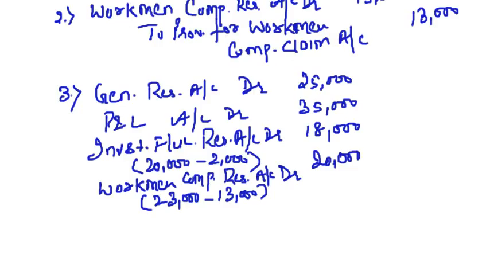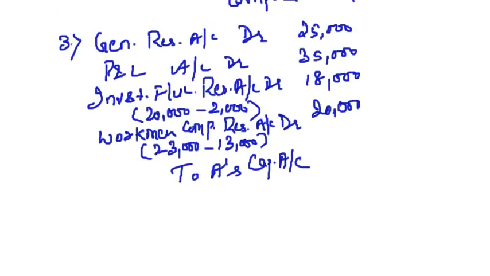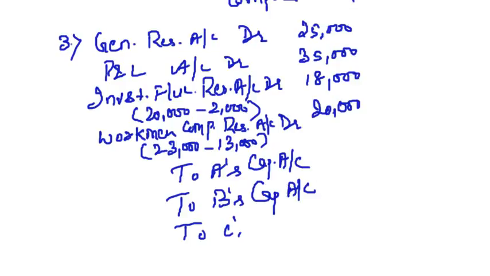So I will say, who are the old partners now? To A's capital account, to B's capital account, and to C's capital account. Clear?